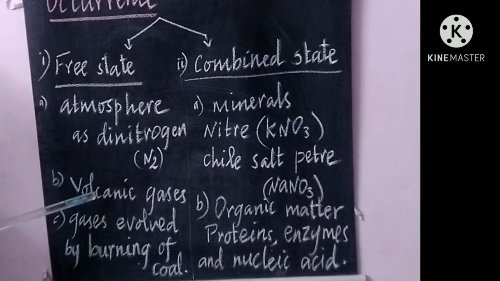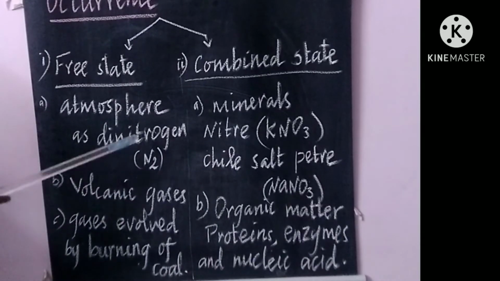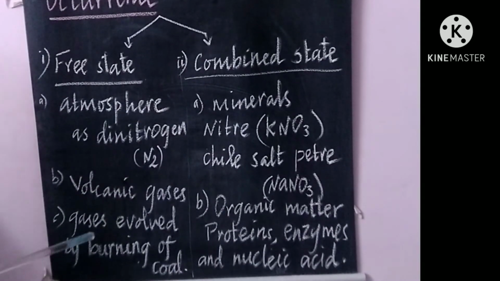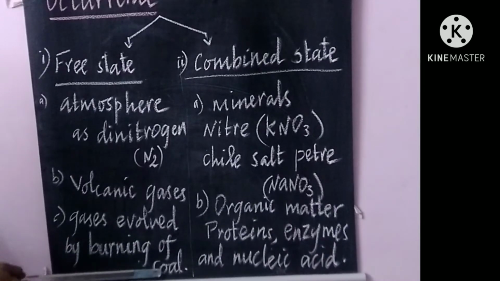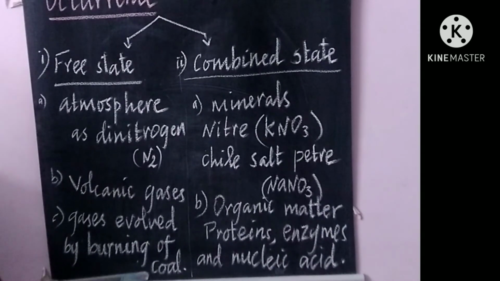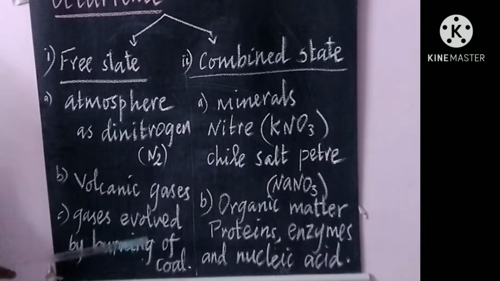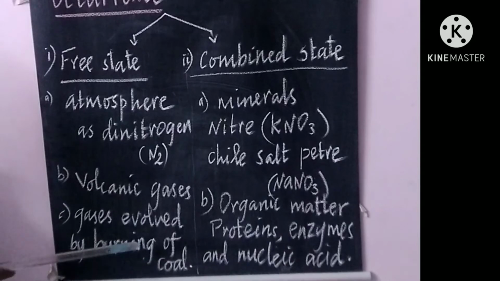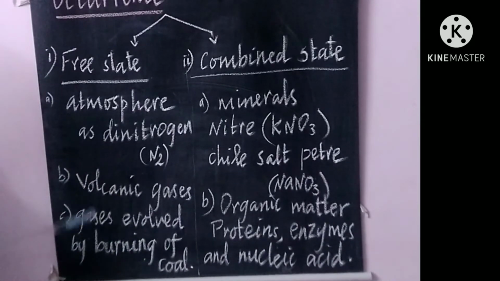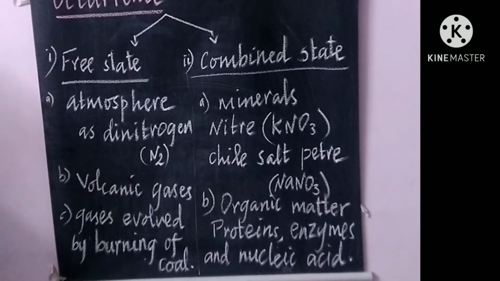The erupted volcanic gases contain nitrogen molecules. Gases evolved by burning of coal, the fossil fuel. While burning of fossil fuel, nitrogen also is one of the evolved gases. These are the free state occurrence of nitrogen.